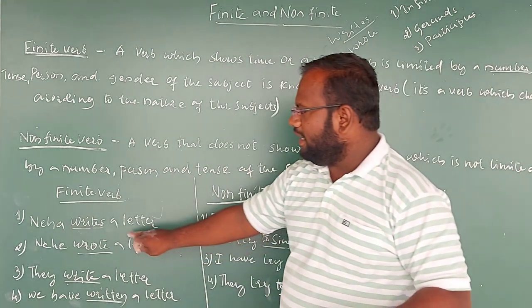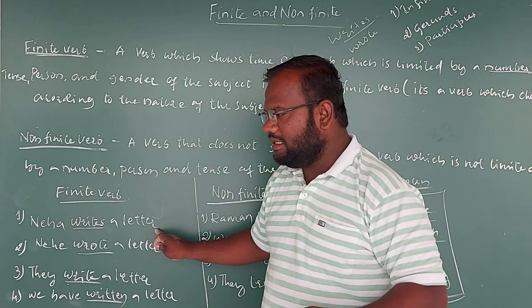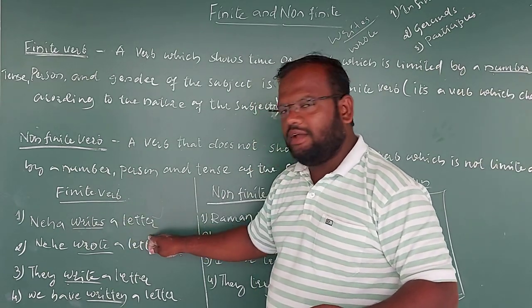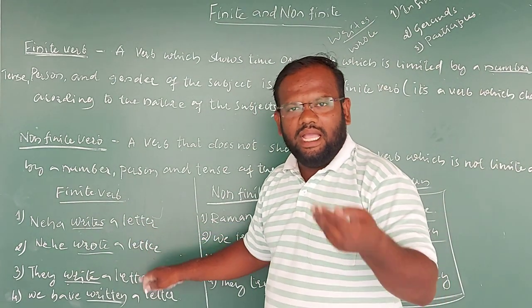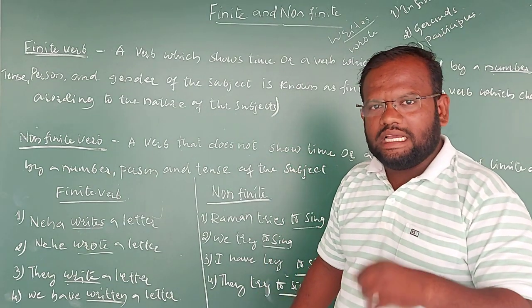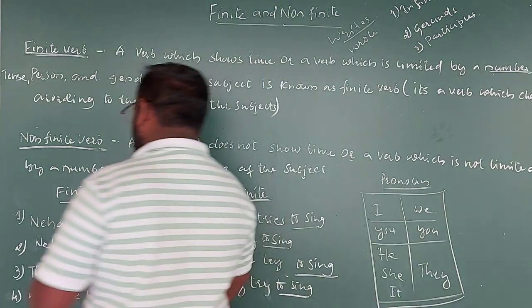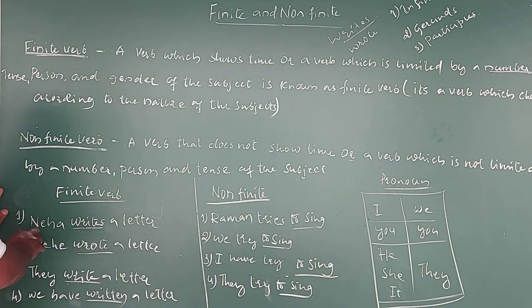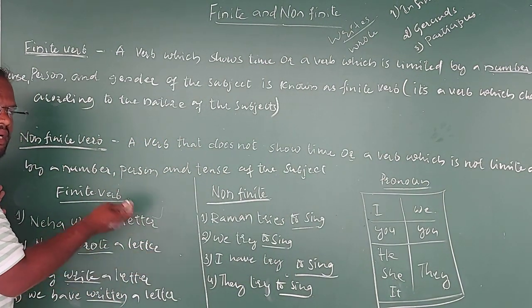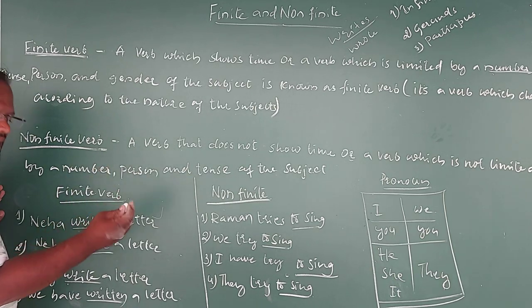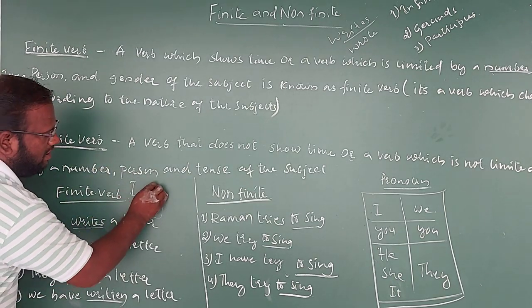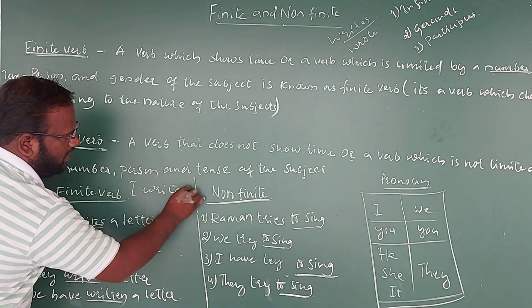So here we can find that Neha writes a letter. Third person singular is there. For that, we have written writes. In place of Neha, if I am using I as a pronoun, then will it be Neha writes, or will it be I writes, or will it become I write? Definitely it will be I write a letter.